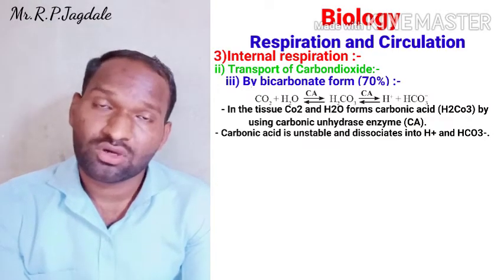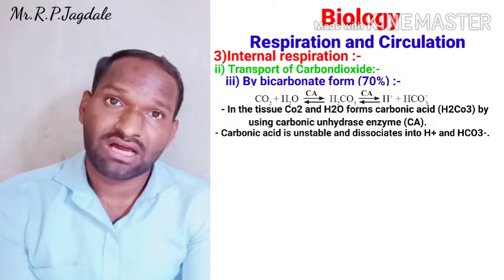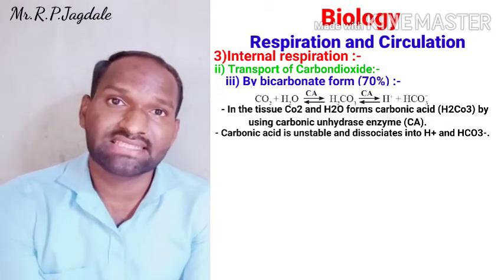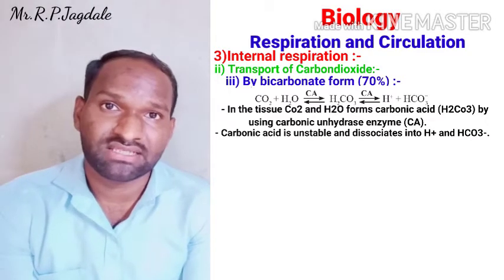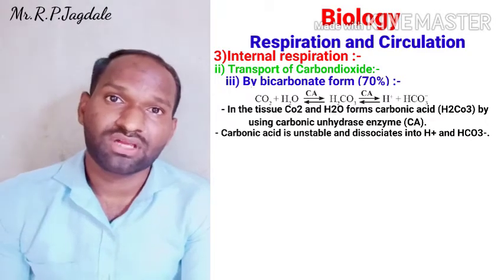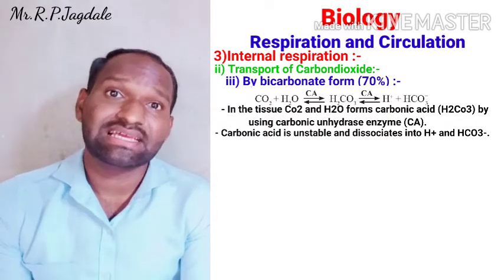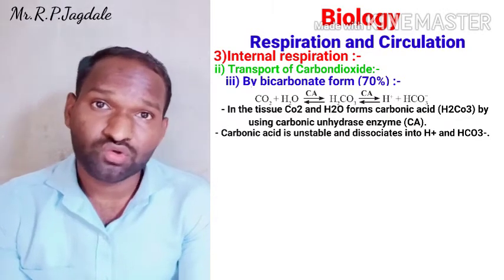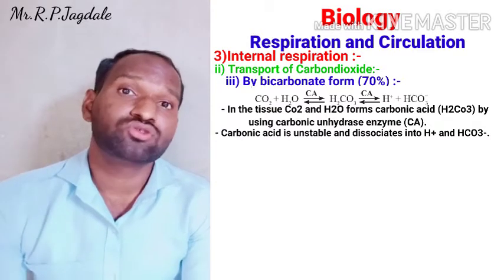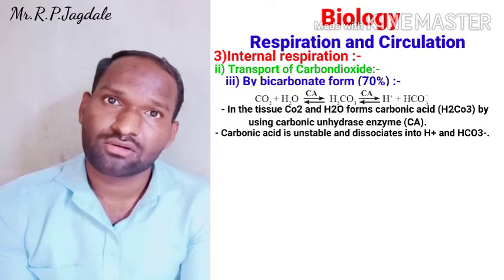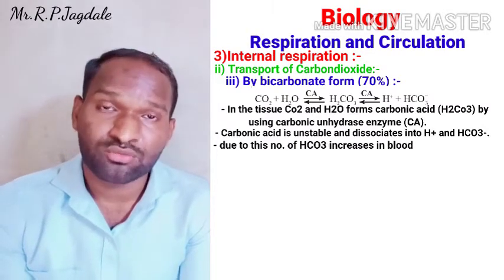So carbonic acid is formed. That carbonic acid is unstable, so it dissociates into HCO3 minus and H plus ions by using again carbonic anhydrase. Now by that process, into the cells or into the blood, the HCO3 minus, that is bicarbonate ions, are increased. The number of bicarbonate ions is going to be increased.